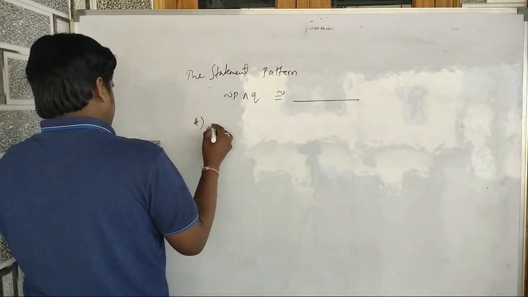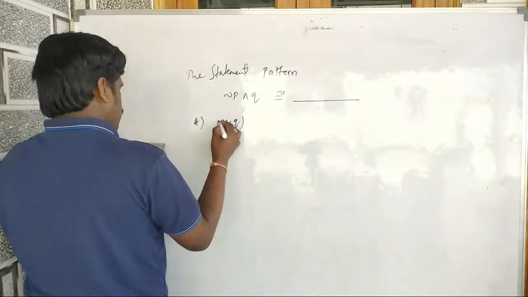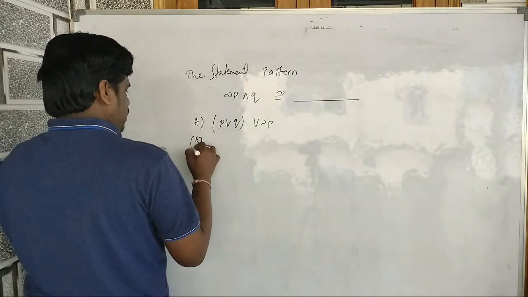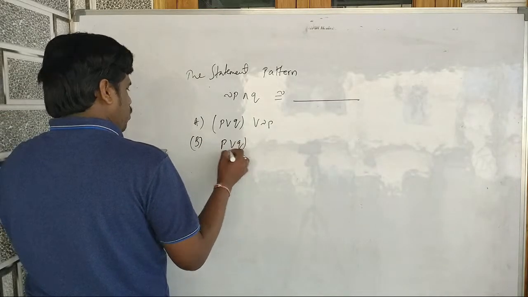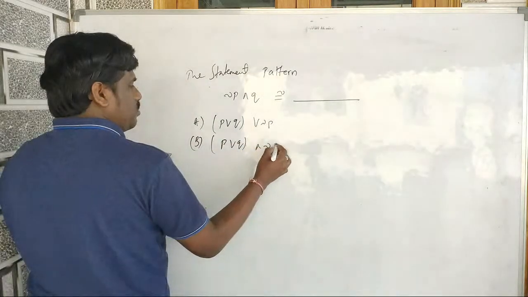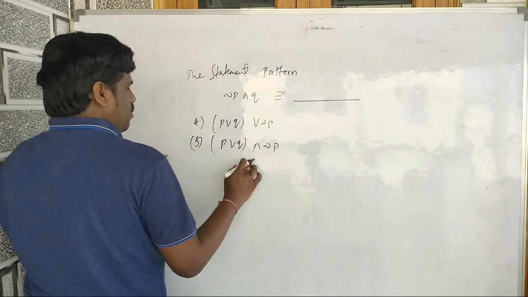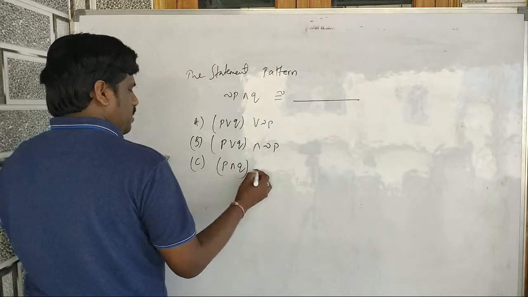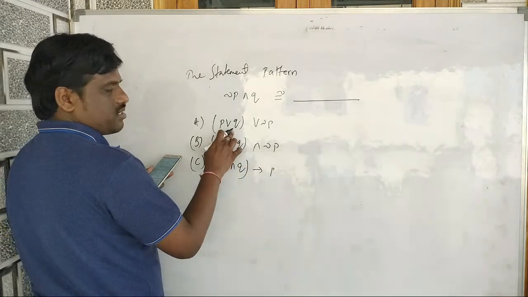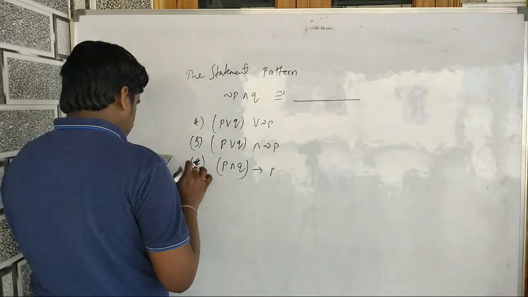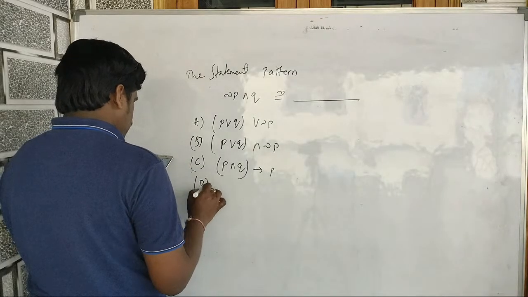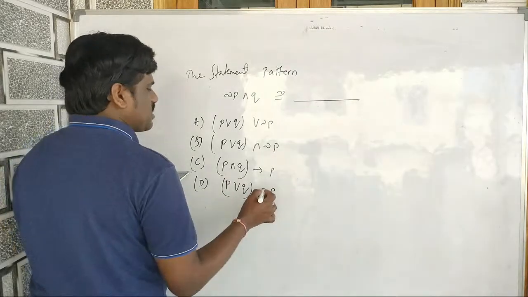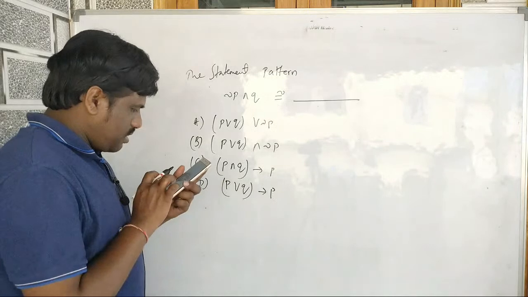Option A: P or Q or negation P. Option B: P or Q and negation P. Option C: P and Q implies P. You have to use the laws now. Option D: P or Q implies P. Which statement is correct?